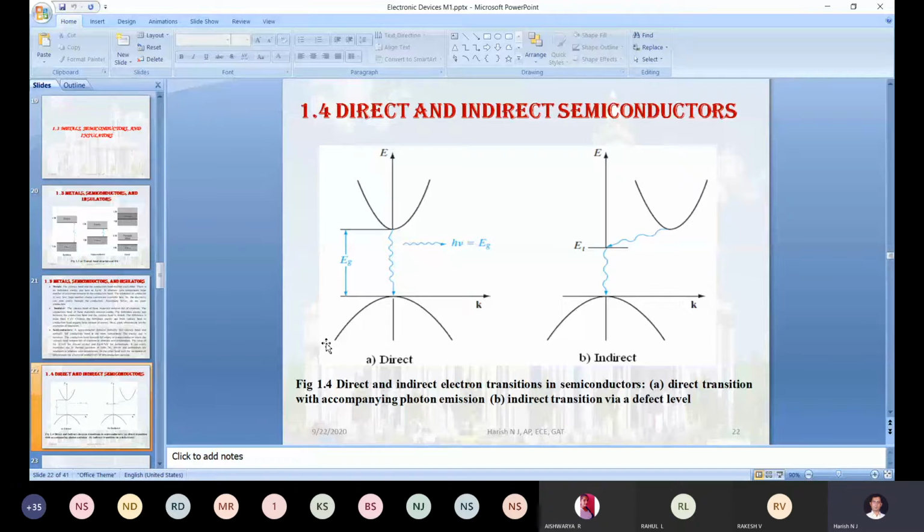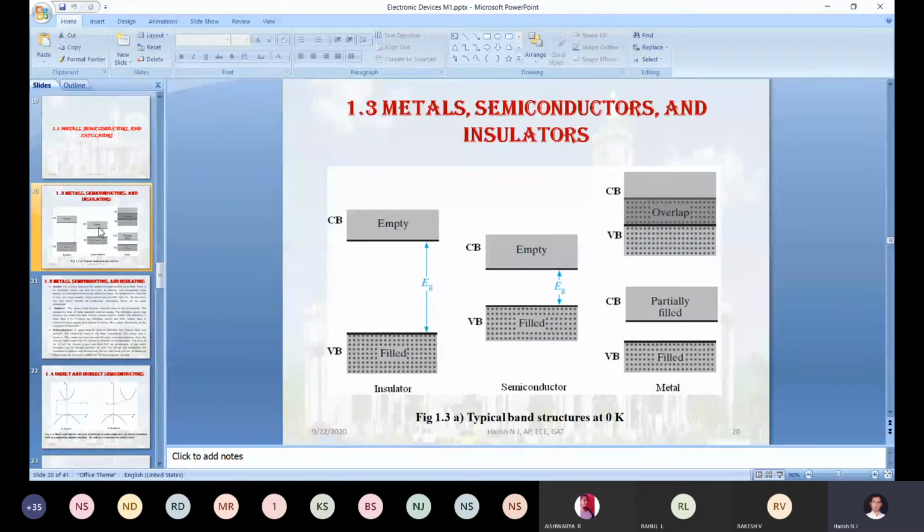I will brief once again here. What are the energy bands we classified: the valence band, the conduction band, as well as the energy gap, the forbidden band. Based on this diagram, one thing we got to know is that initially the valence band is fully filled with electrons, and the conduction band is completely empty at 0 degree Kelvin in the semiconductor.